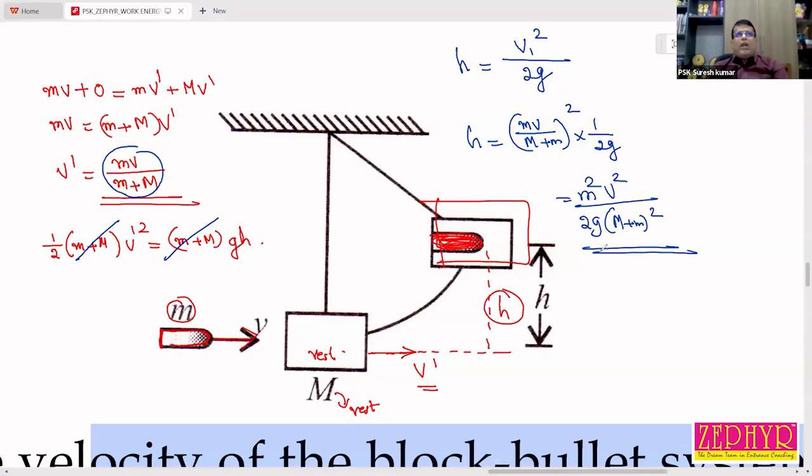When a body collides with another body, they are embedded together and move with a common speed. That type of collision is called dash. Inelastic collision. Not inelastic. It is completely inelastic collision. Okay. Then in all kinds of collision, which quantity remains conserved? Momentum. Here kinetic energy is not conserved. After collision, a major part of kinetic energy is converted to other forms of energy like heat energy or light energy. Okay. Yes, sir.